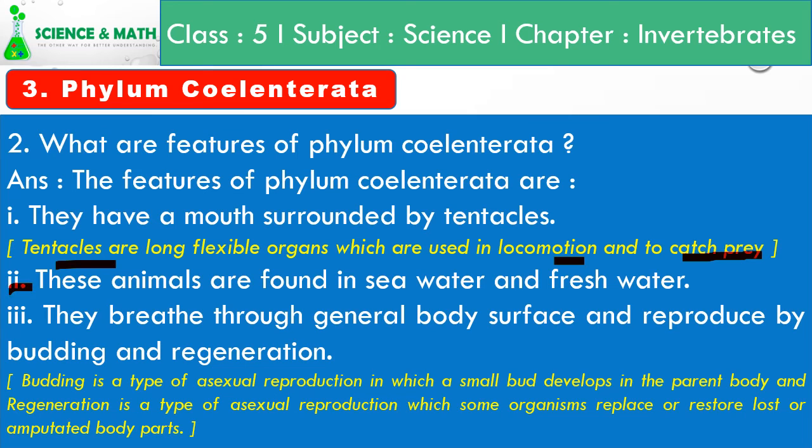Number 2, these animals are found in seawater and freshwater. Number 3, they breathe through general body surface and they reproduce by budding and regeneration. Here, budding is a type of asexual reproduction in which a small bud develops in the parent body, and regeneration is also a type of asexual reproduction in which some organisms replace or restore lost or amputated body parts.